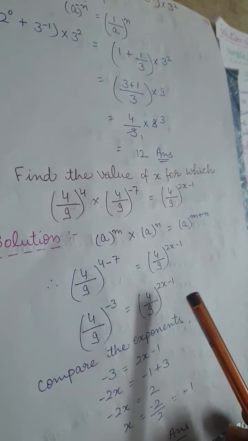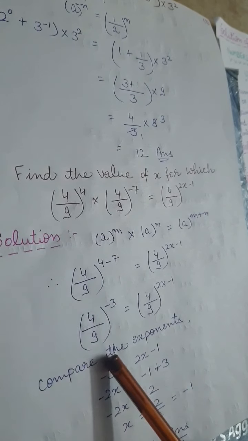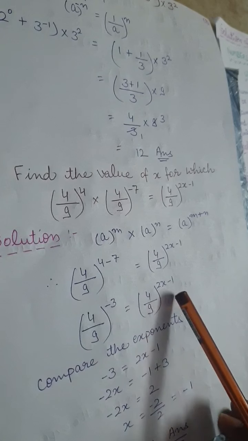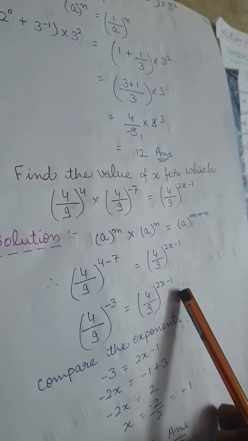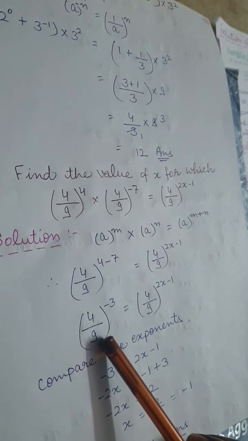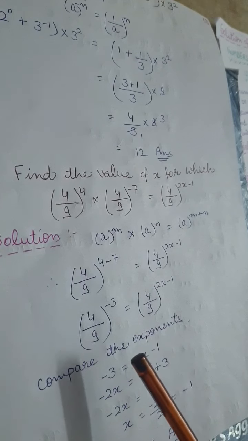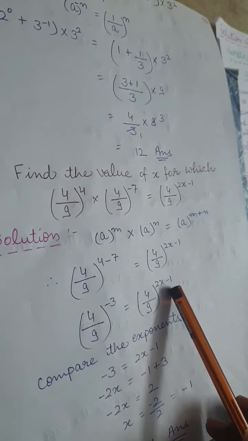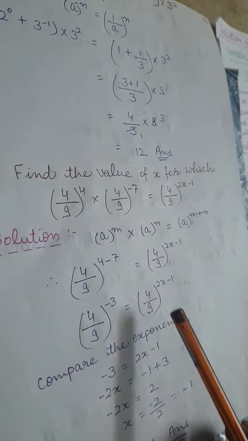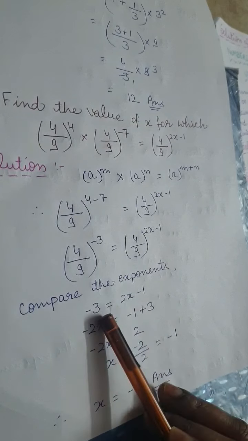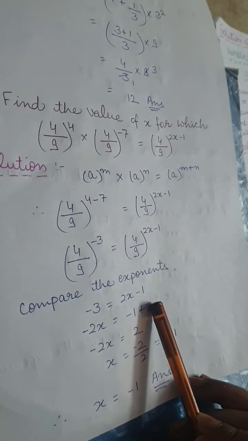As both the bases are same, they can cut each other and only exponents will remain. So just compare the exponents now. What are the exponents? Minus 3 is equal to 2x minus 1.